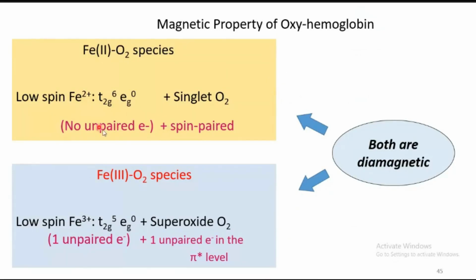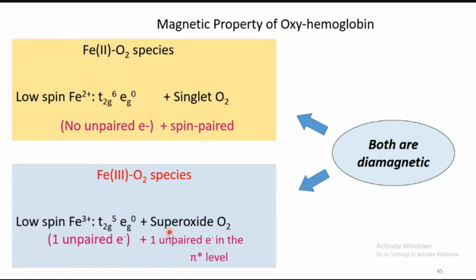We already saw oxyhemoglobin and deoxyhemoglobin. Deoxyhemoglobin is a paramagnetic species, we already said, there is no need to worry, whereas oxyhemoglobin is diamagnetic. Now we need to explain the diamagnetism. Already we have seen that the iron in oxyhemoglobin may be present in the +3 oxidation state or the +2 oxidation state. Whether it is in +2 or +3, oxyhemoglobin is diamagnetic.